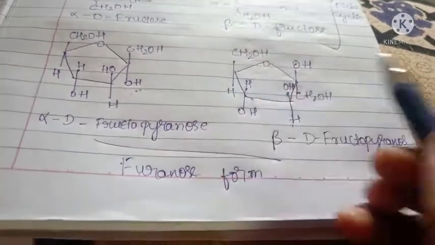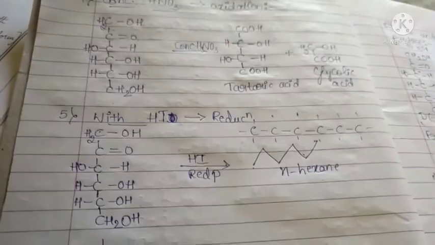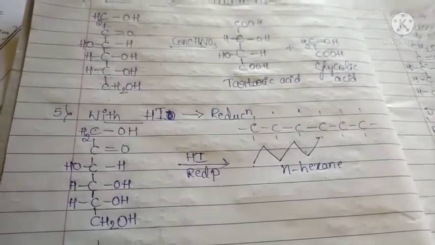Next is the 6-membered Fischer cyclic and Haworth structure of fructose. This is the 5-membered, it means the furan ring.